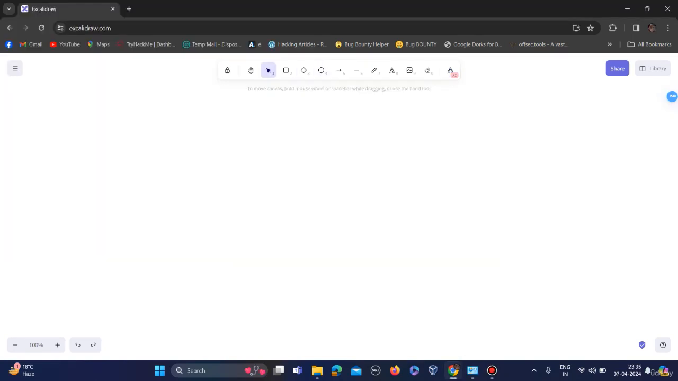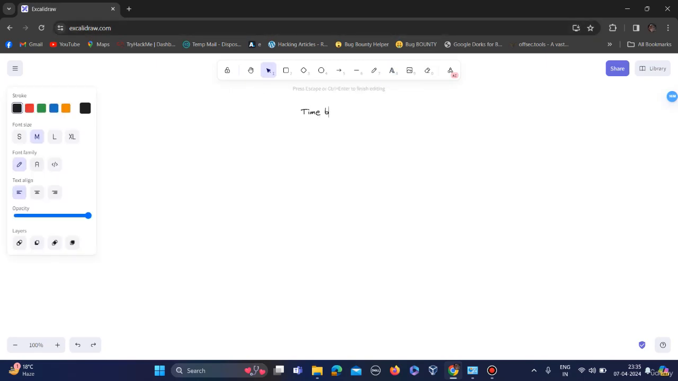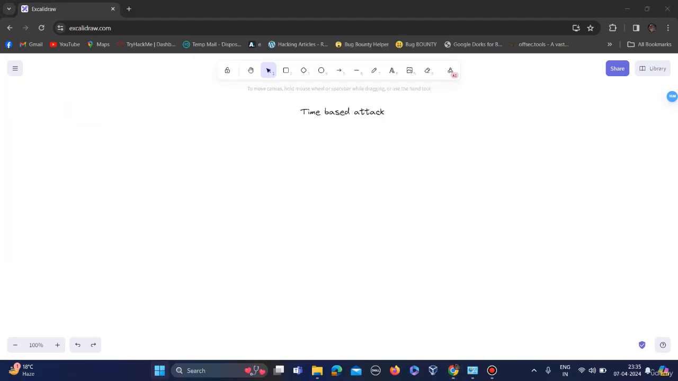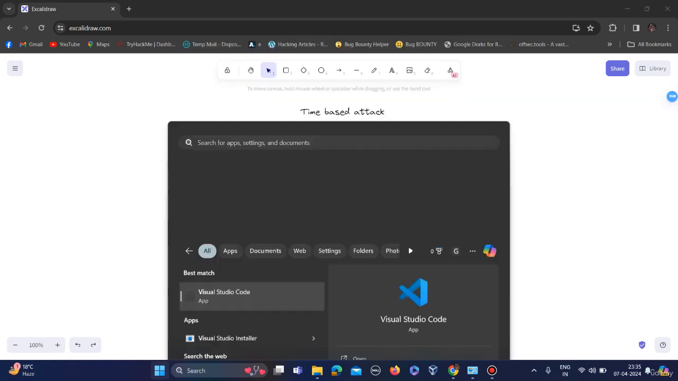In this lecture we are going to see a time based attack on smart contracts. Smart contracts often use block timestamps to determine when certain conditions should be met or actions should be taken. So an attacker may try to manipulate this timestamp by controlling the timing of their transaction or by exploiting a vulnerability in the contract code. I know you didn't understand anything, so let me give an example. Here I am using my Visual Studio Code.